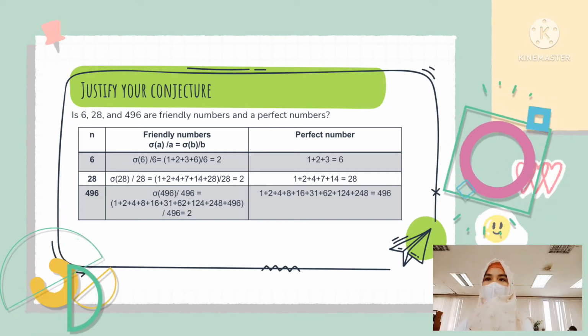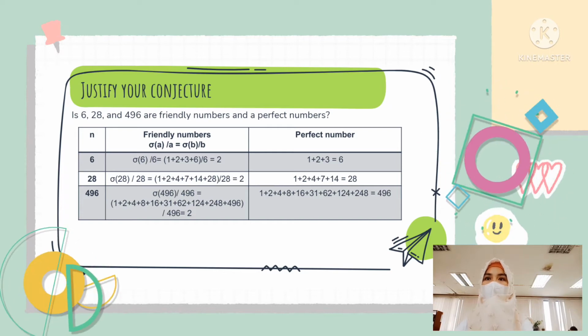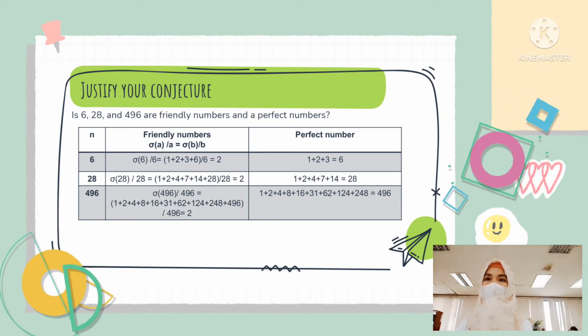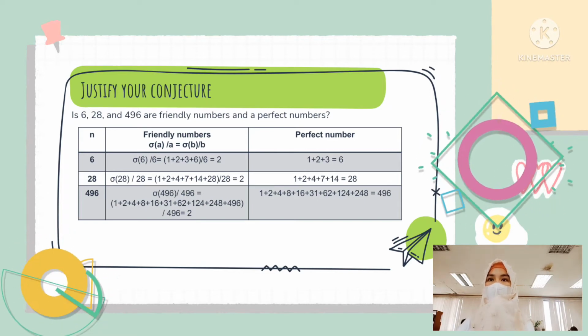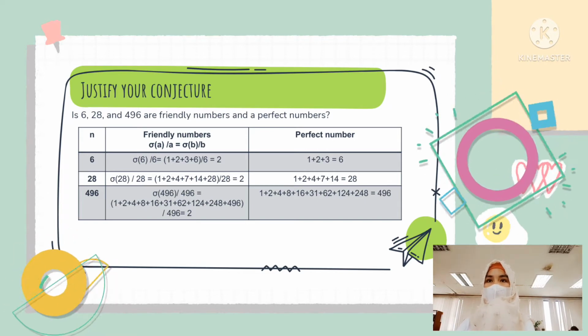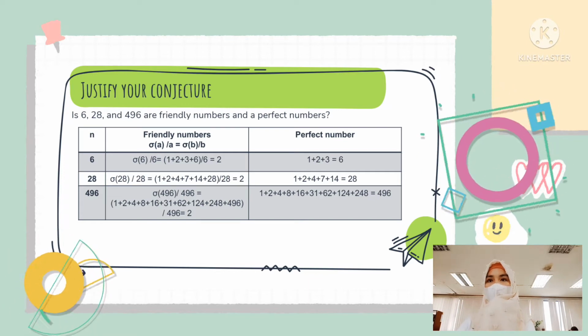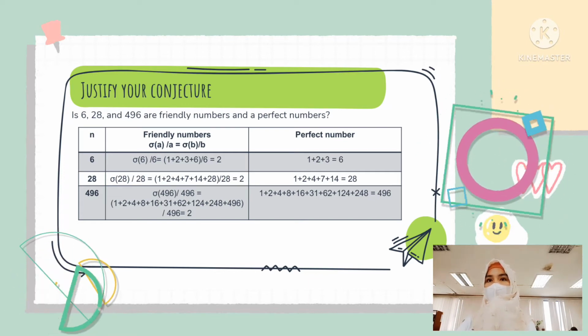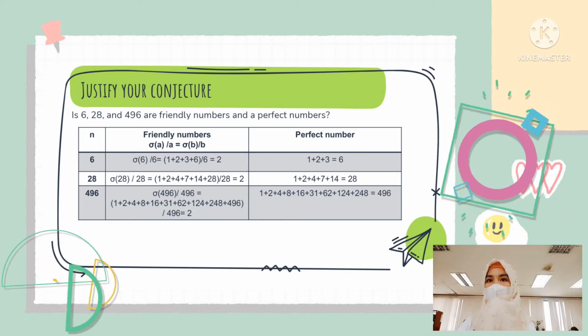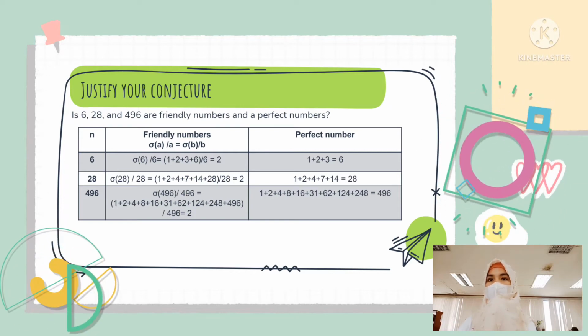So for 6 in the friendly numbers, take 6, the factors are 1 plus 2 plus 3 plus 6, divided by 6, which will give us 2. In perfect numbers, the factors of 6, 1 plus 2 plus 3, is equal to 6.